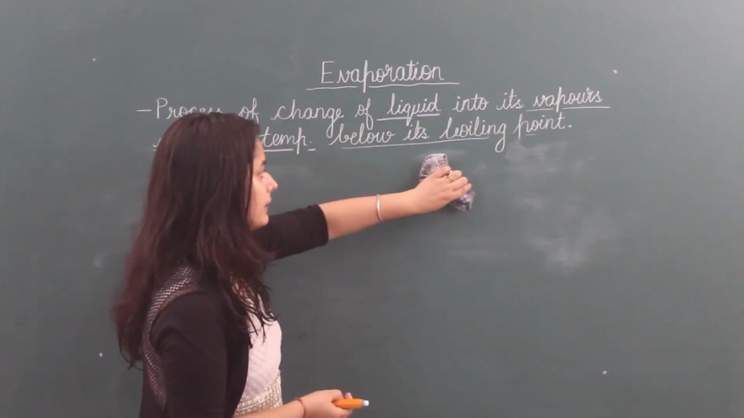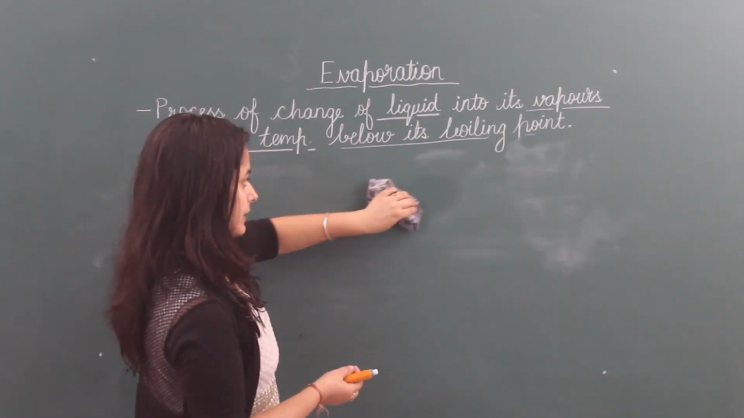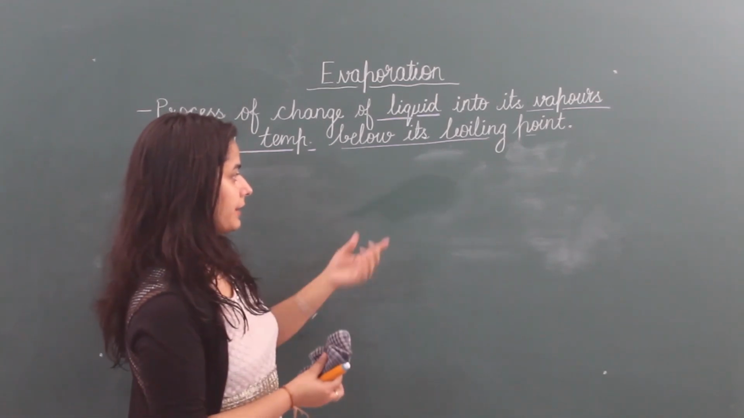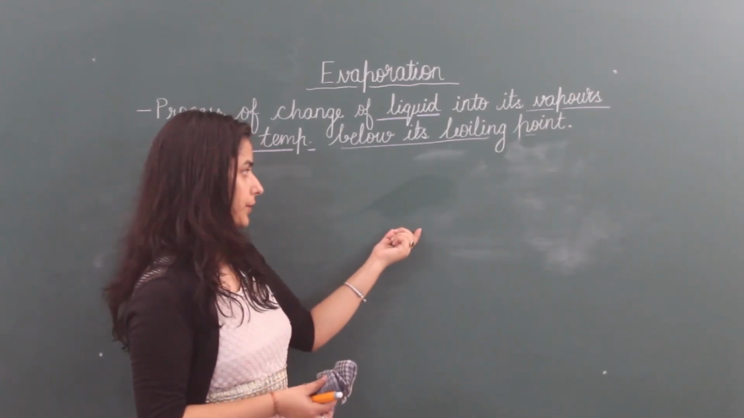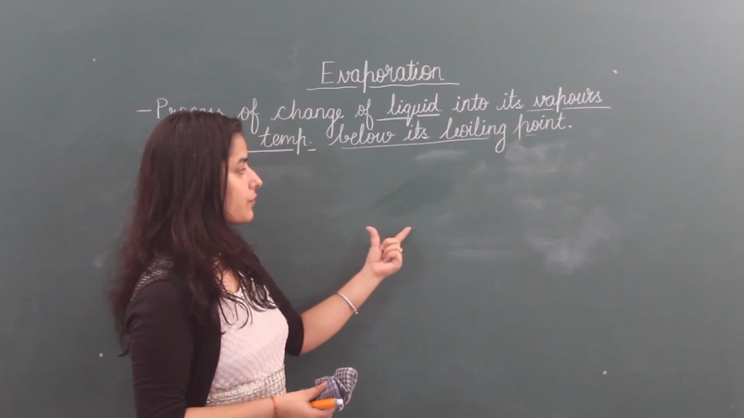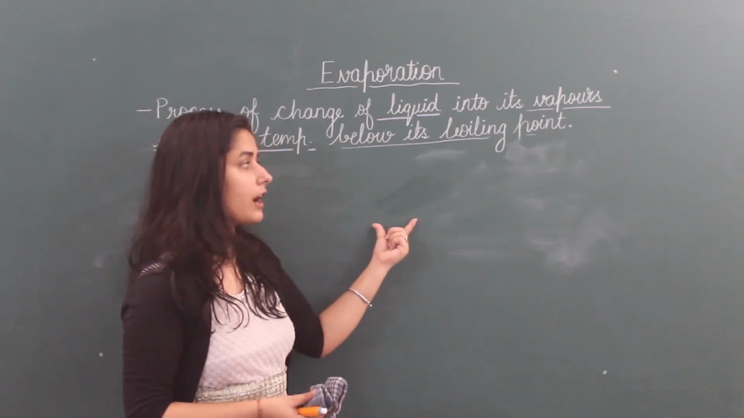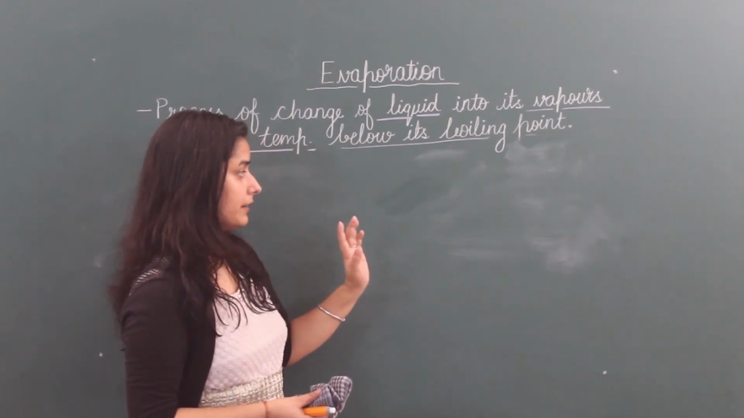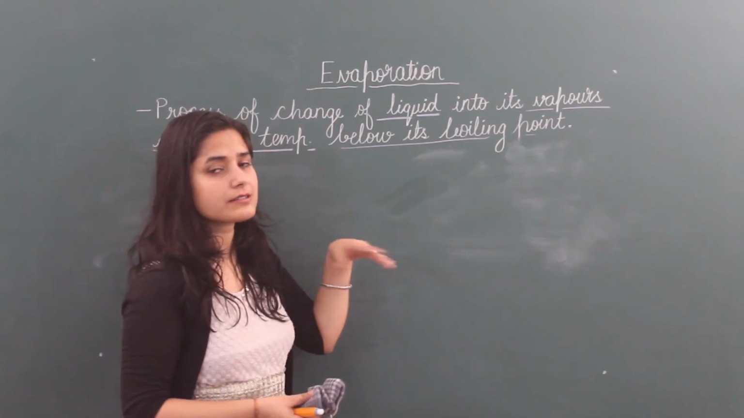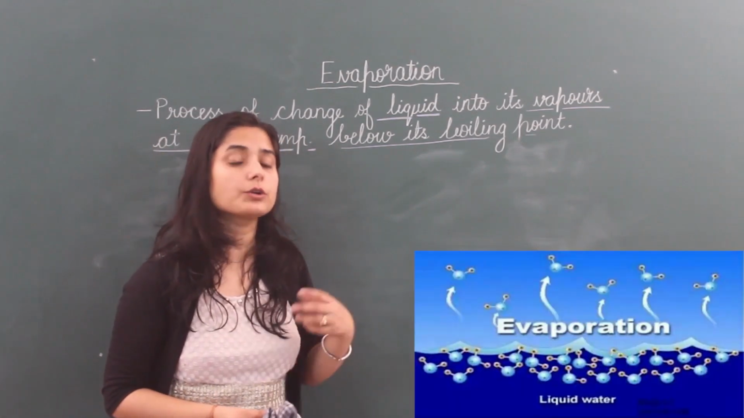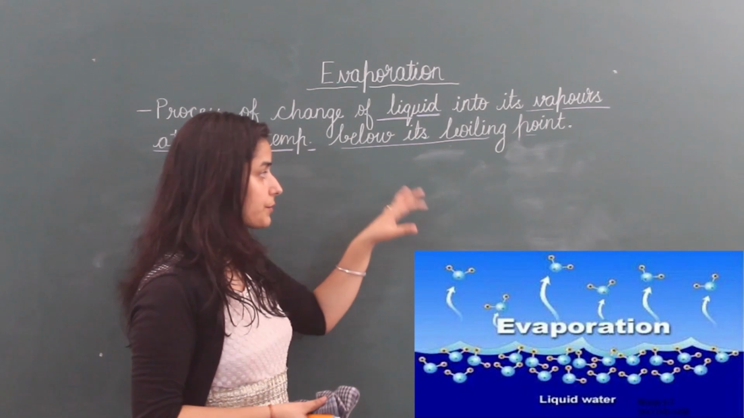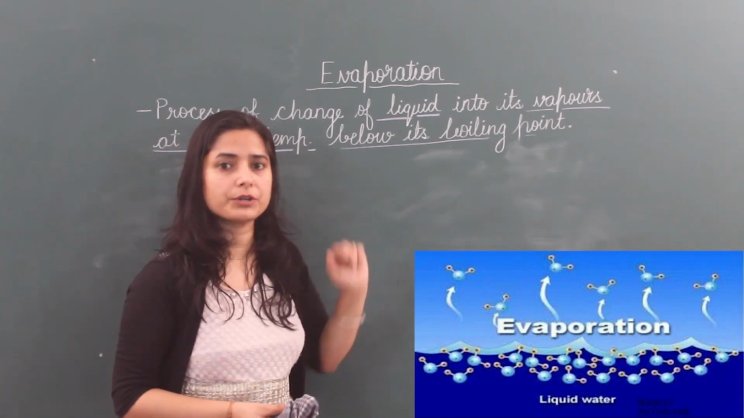The same is happening here. See this. I put a wet cloth here, which means I mop the board. Now what's happening? This water is drying itself without boiling. That means this liquid water is converting into vapors without boiling. So this process is called evaporation.